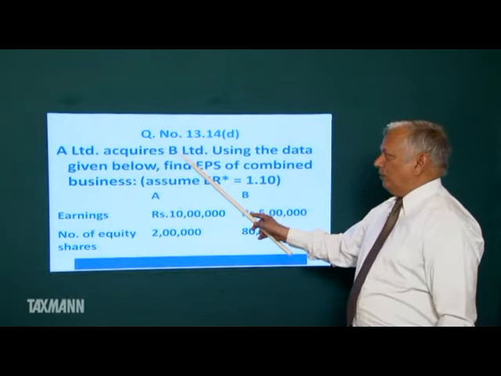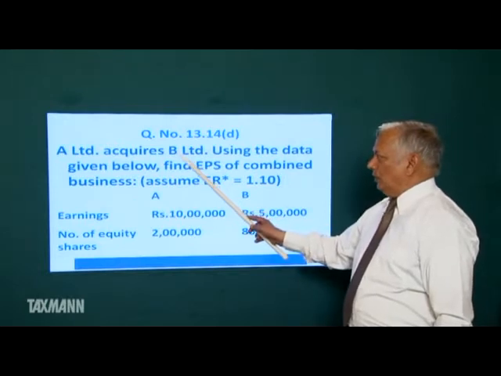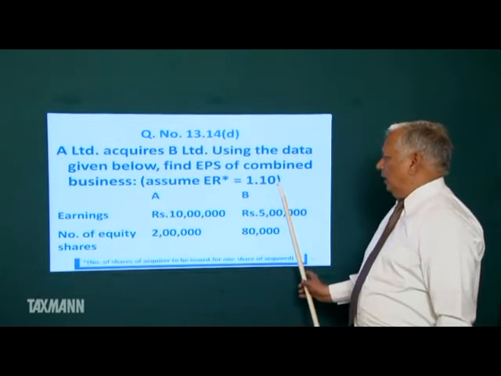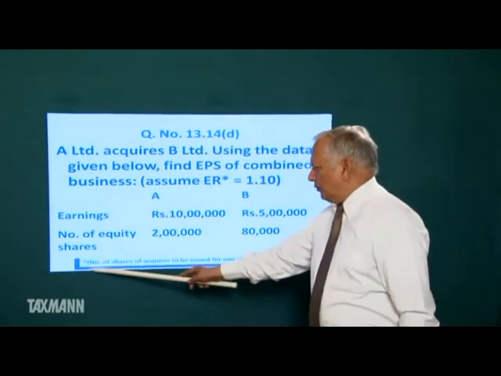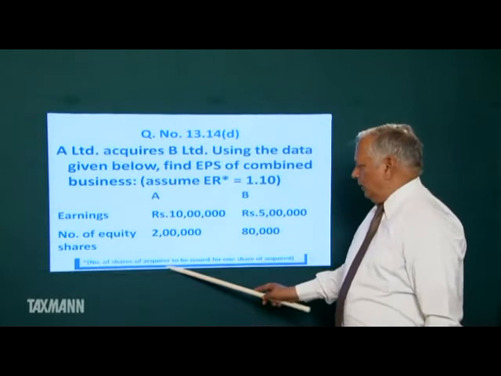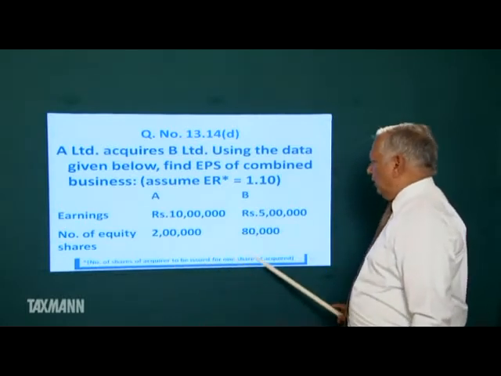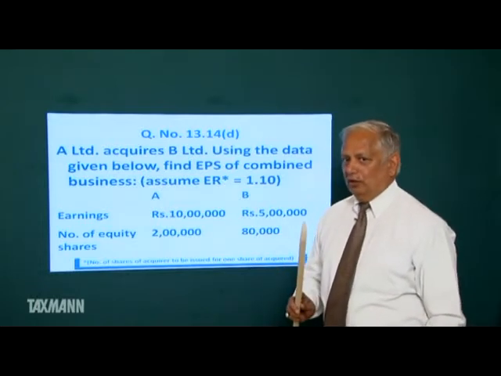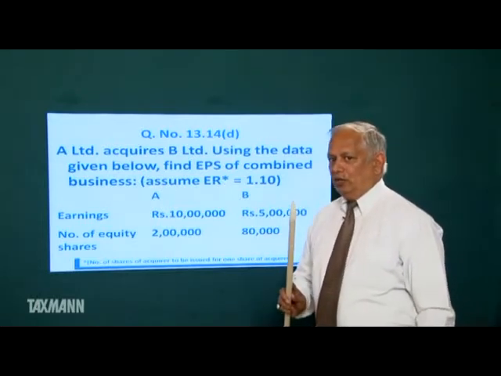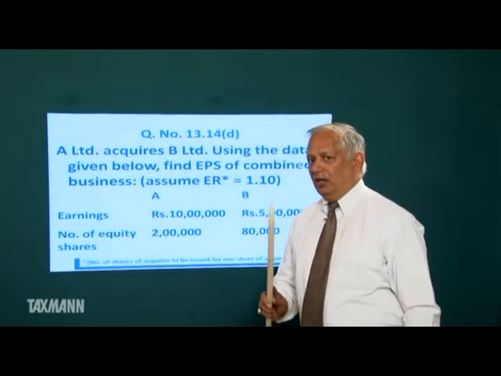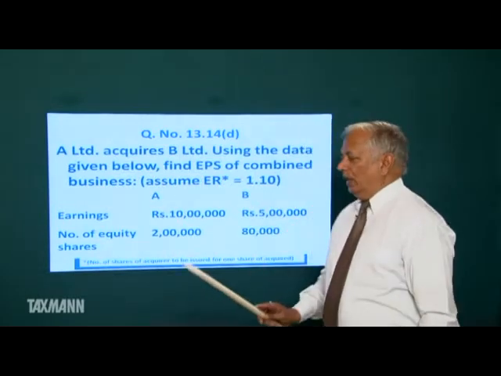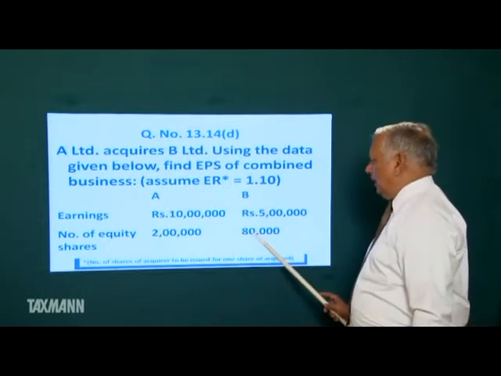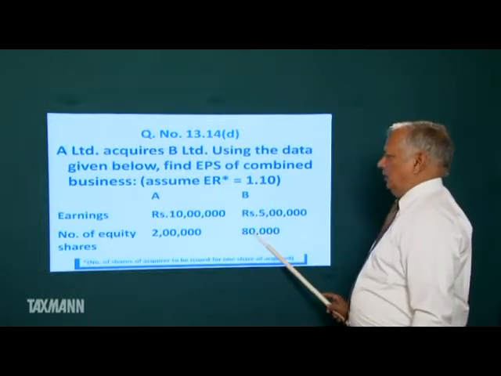Shareholders of B Limited will be allotted equity shares of A Limited. Exchange ratio is 1.10. Exchange ratio means number of shares of acquirer to be issued for 1 share of acquired. It means for 1 share of B, the existing equity shareholder of B will get 1.1 share. So for 80,000 shares, they will get 88,000 shares.